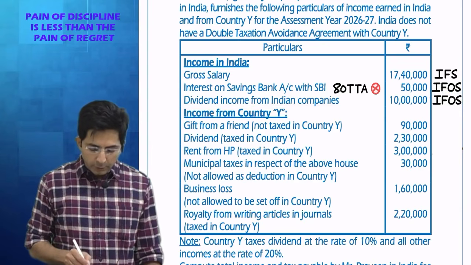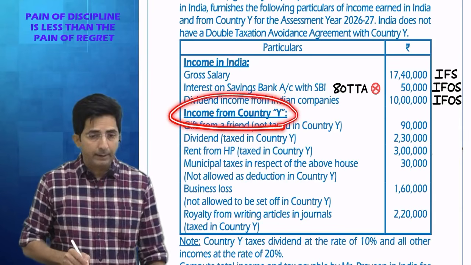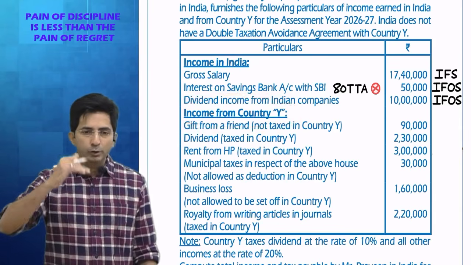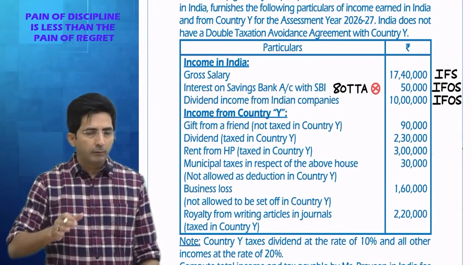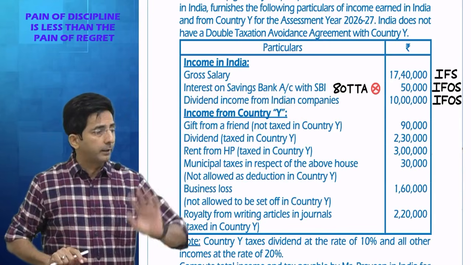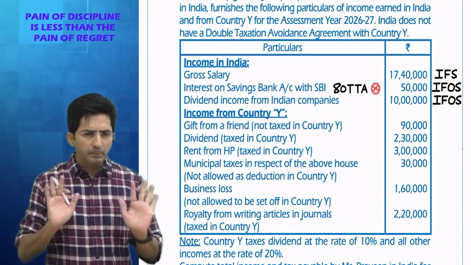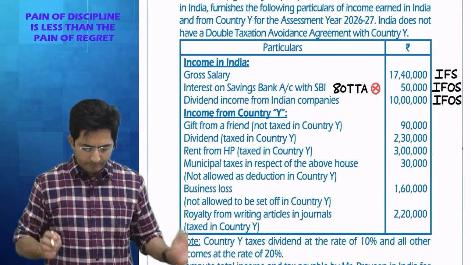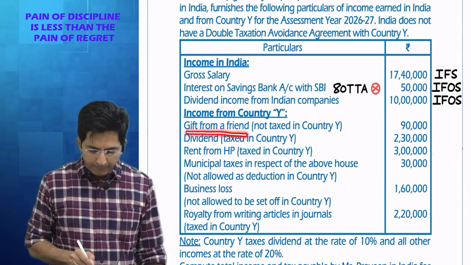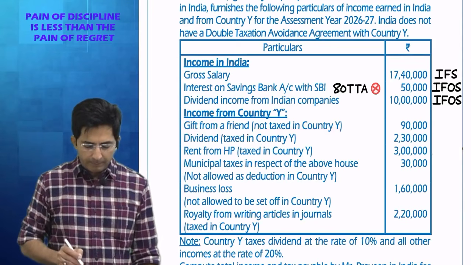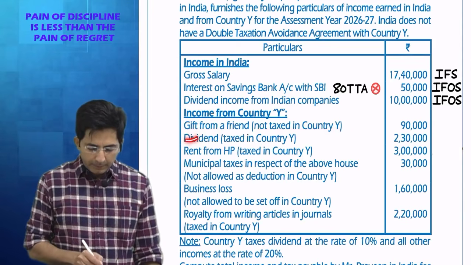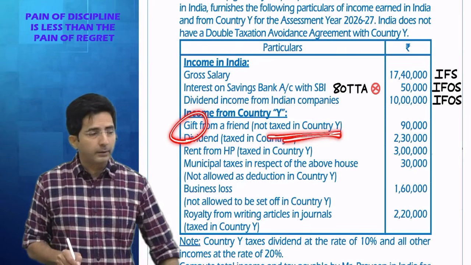Now they have given a list of income coming from country Y. See, while you are deciding heads of income, you don't have to bother whether income is coming from India or a foreign country. Right now, all incomes are one and the same for us. Simply classify into the respective head. Next income, see, gift from a friend not taxed in country Y, is what they are saying. Gift is not taxable in the foreign country.